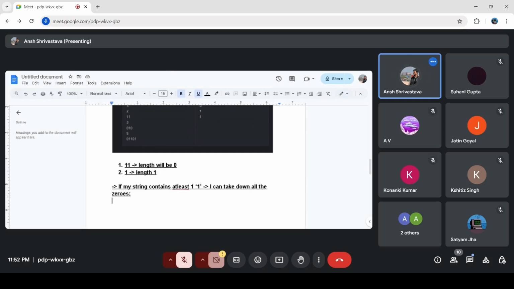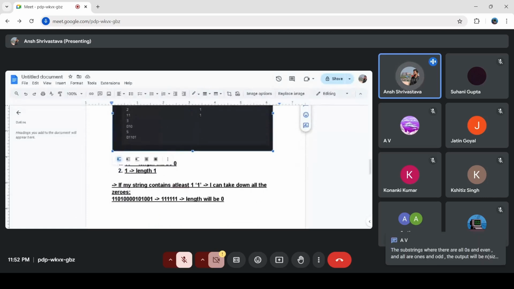Yes, you are right. So once we have taken down all the zeros, let's say this is some substring. We know there is at least one 1 existing. So we can completely break this down. And then we count the number of ones. If the number of ones is even, then the length will be 0. If the number of ones is odd, then the minimum length will be 1.